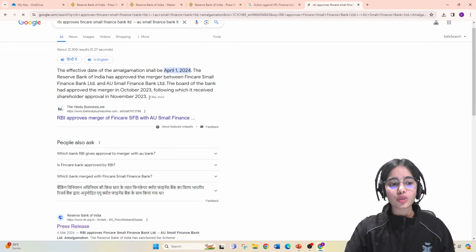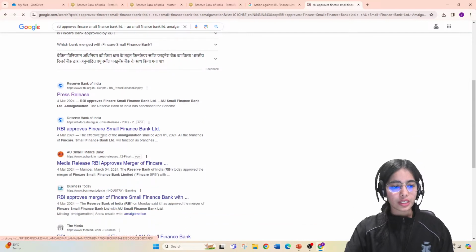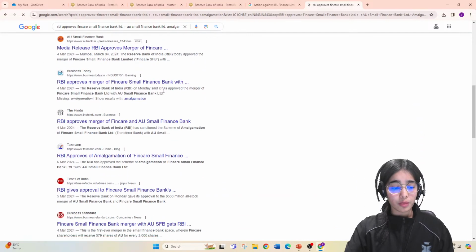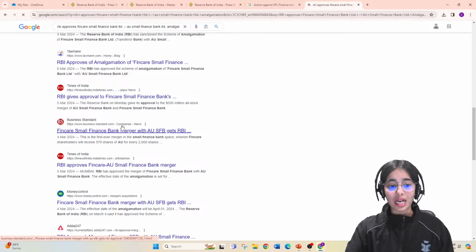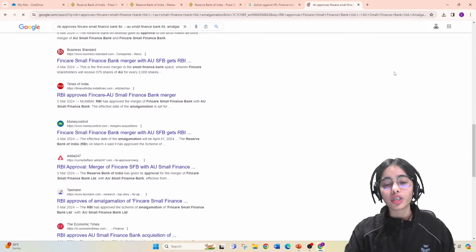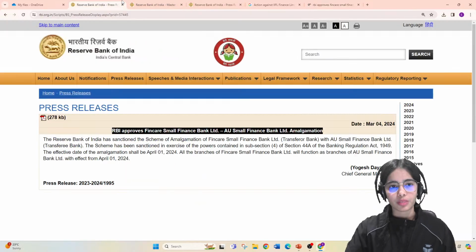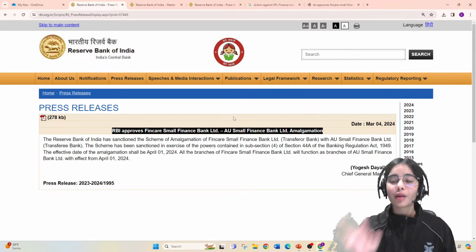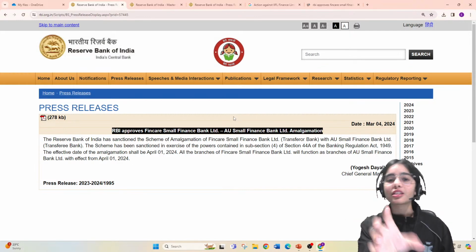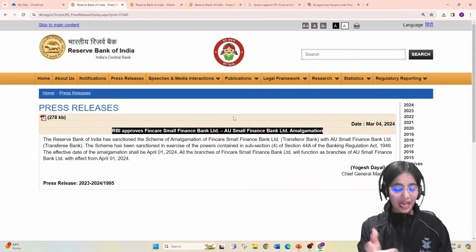This news was also covered by Hindu Business Line, Business Today, The Hindu, Times of India, Business Standard. You can understand how many important newspapers have covered this news. So this becomes important. That is the idea: we are not just providing you anything, but we are doing proper research on whether this should be provided or not. Okay. And this has also been covered in your finance current affairs.